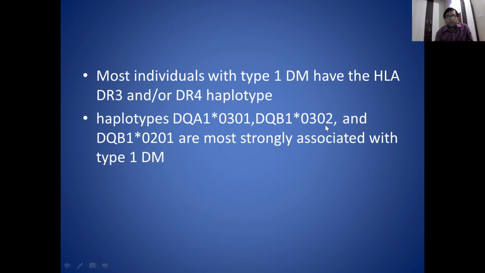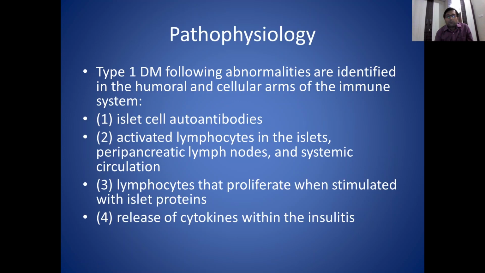Okay, so now what is the pathophysiology which leads to the origin of diabetes mellitus? In type 1 diabetes mellitus, these delineated abnormalities are identified in humoral and cellular arms of the immune system. Here we can find that in a patient affected with type 1 diabetes, first their islet cell autoantibodies are formed. Then the second point is activated lymphocytes in the islets, peripancreatic lymph nodes and systemic circulation.